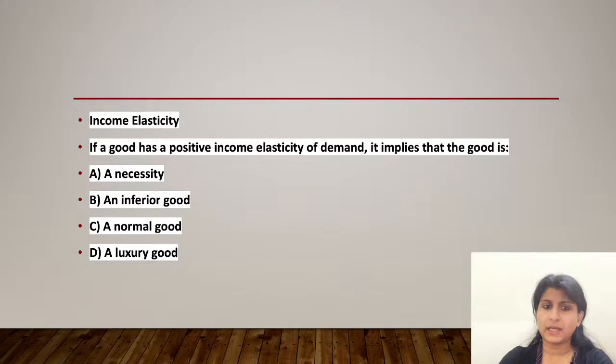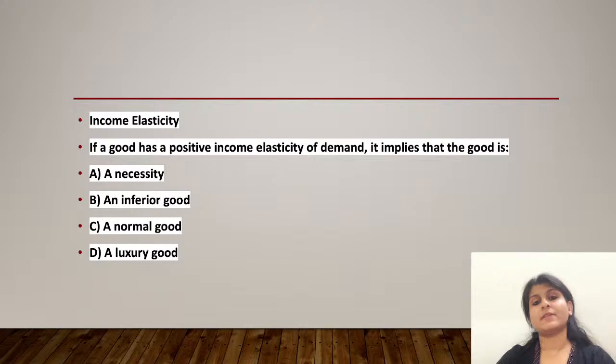Then option D, a luxury good. While also typically having a positive income elasticity, it usually has a higher elasticity than the normal good. So luxury goods have an elasticity of greater than 1, indicating that the demand increases more than proportionally with the increase in income. If I start earning 1 lakh instead of 50,000, I'll be going for the luxury goods. I'll be choosing some luxury items for my home and everything. So in that case, it has to be really high.